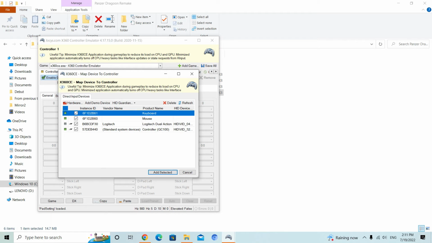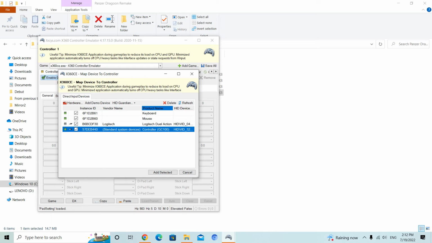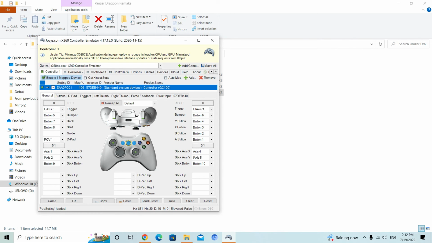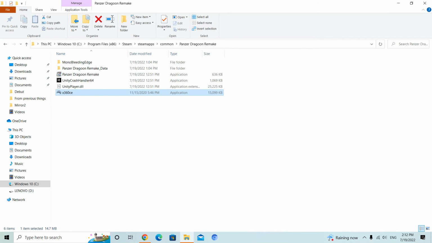So I have done this before. You just have to choose your controller. It will be displayed either it's PlayStation or Xbox. Just in my case it's controller GC100. Yeah, you will see it. Click add selected, and then you will notice that the joystick picture becomes brighter than before. And all you have to do is don't close this application, just click here and then start the game.